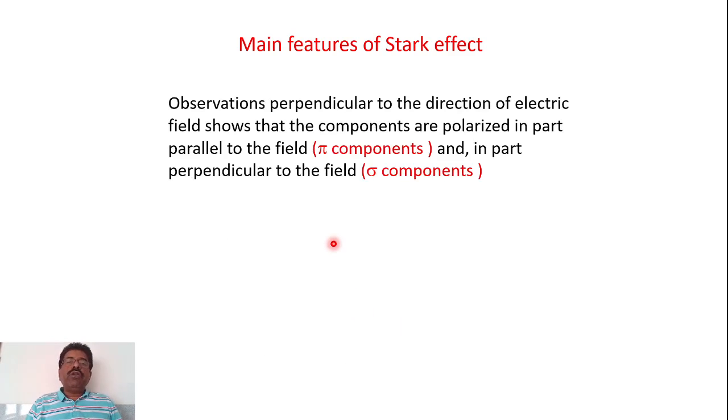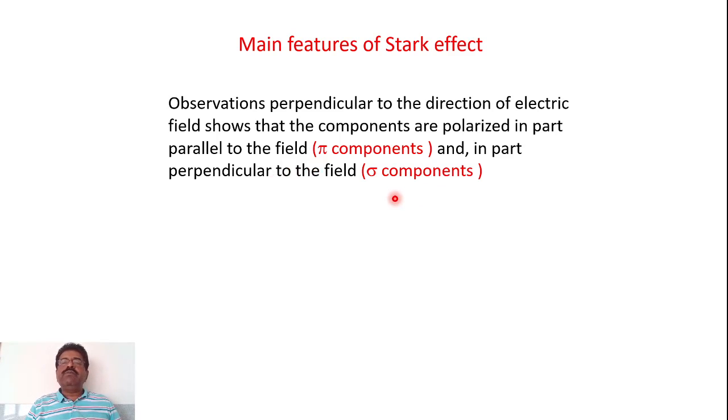One more important observation Stark made is that, in a direction perpendicular to the electric field, the components are polarized in part parallel to the field. Field means electric field here, and these are named pi components. Others are polarized in a direction perpendicular to the electric field, and such components are called sigma components.